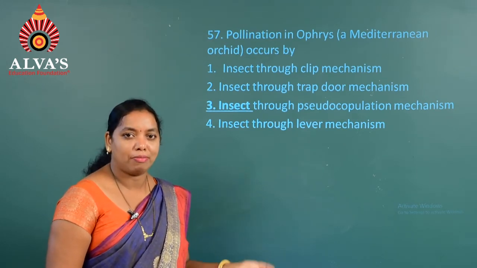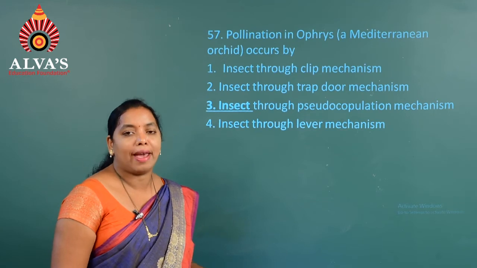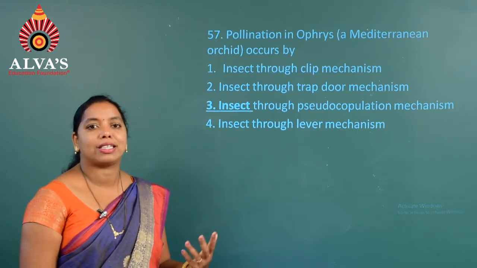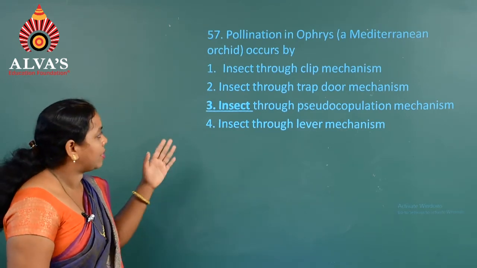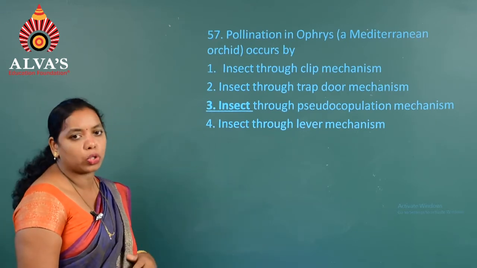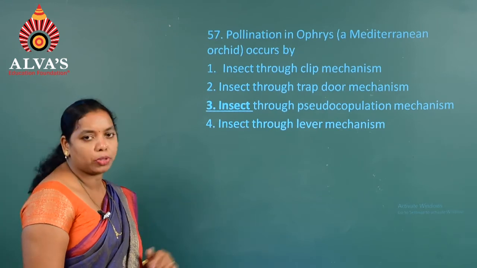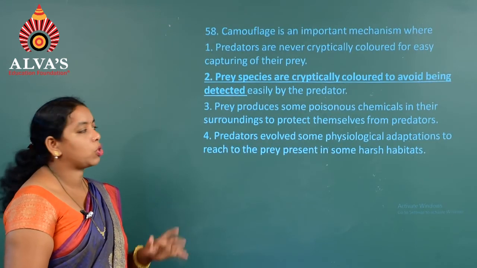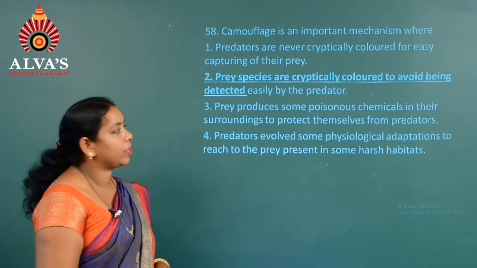As a result, it helps in the pollination process. Hence, we can see that the sexual deceit process which is present in this particular Ophrys helps in the process of pollination. Hence, the correct option is 3. We go to the next question, that is question number 58.